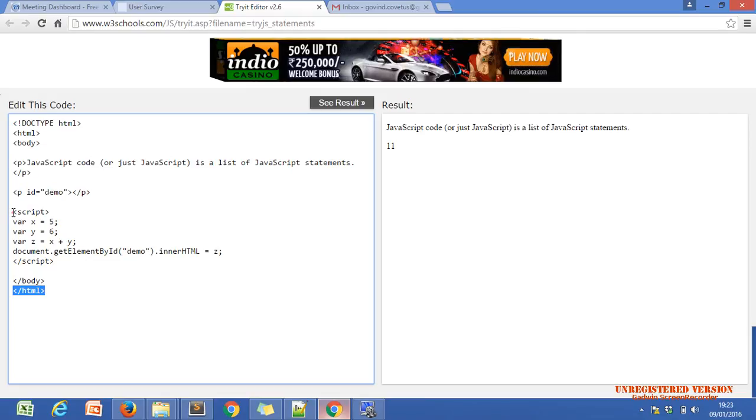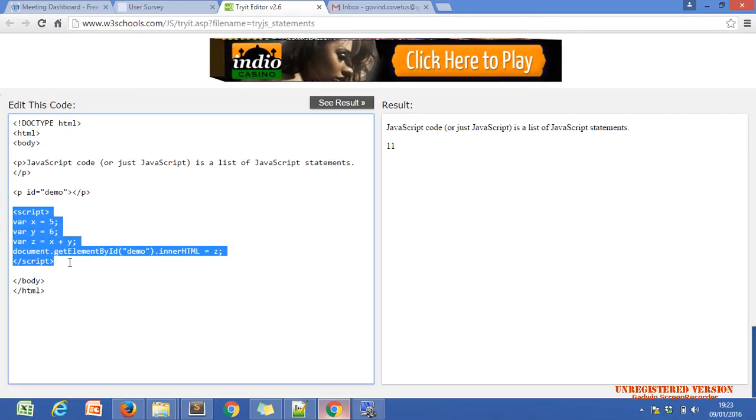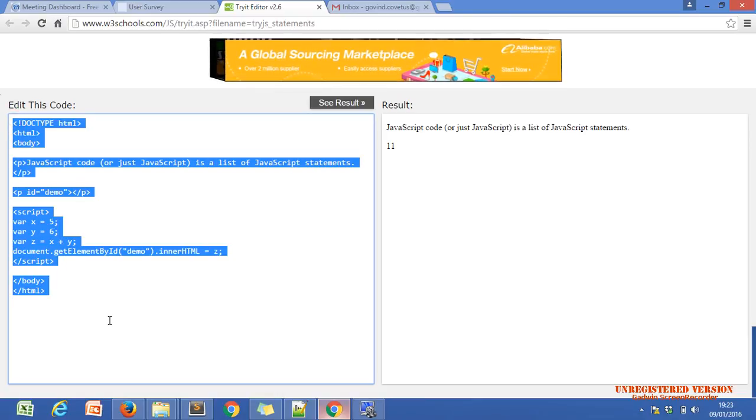We are using the script tag within the HTML tag. Yes, we can use it. There is no error. But if you use the script tag within the PHP tag, let me just show you.